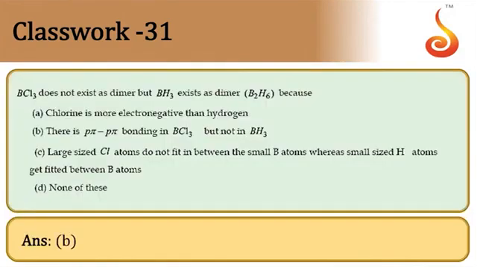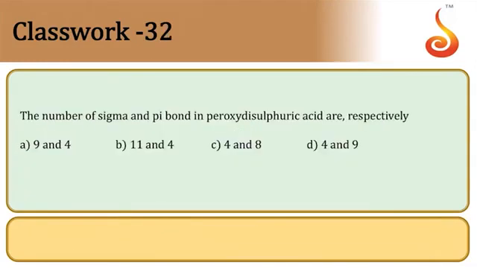So let us see the options once again. There is p-pi bonding in BCl3 but it is not possible in the case of BH3. So the answer is option B.